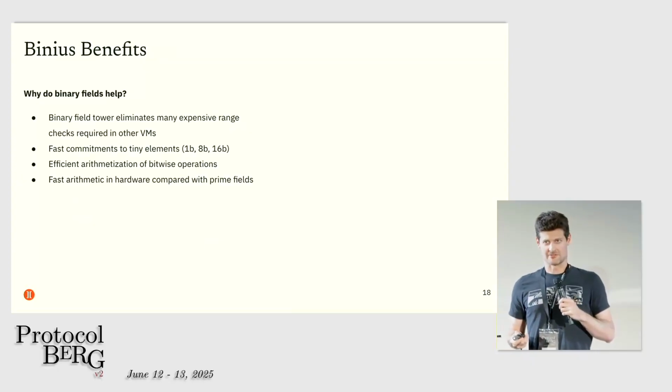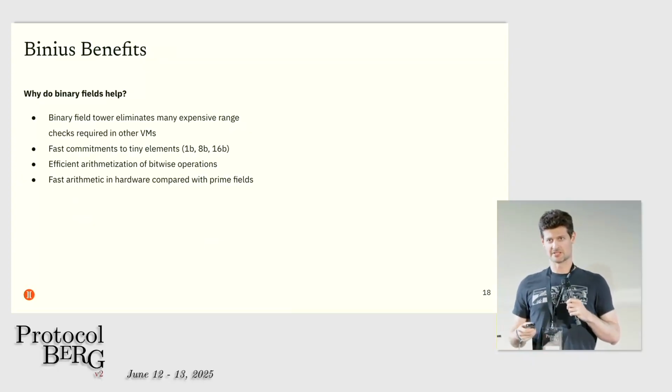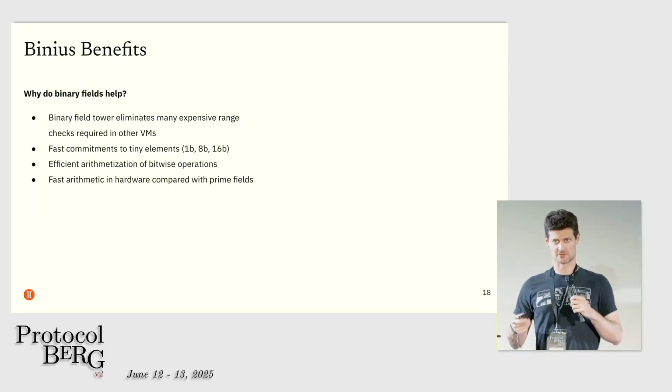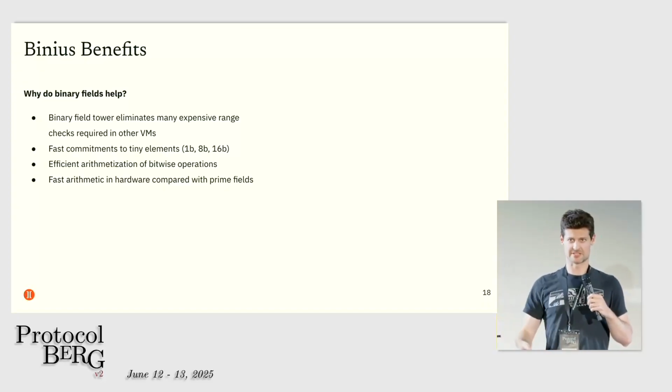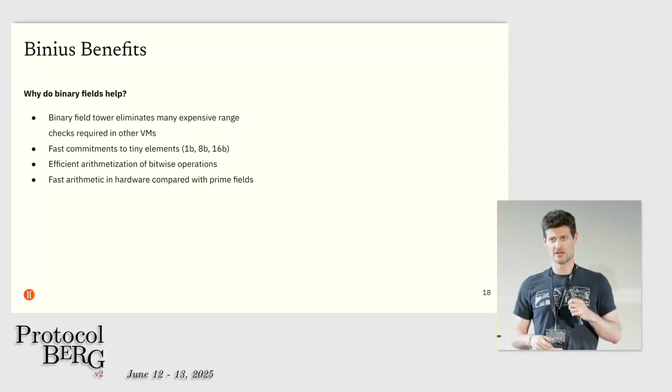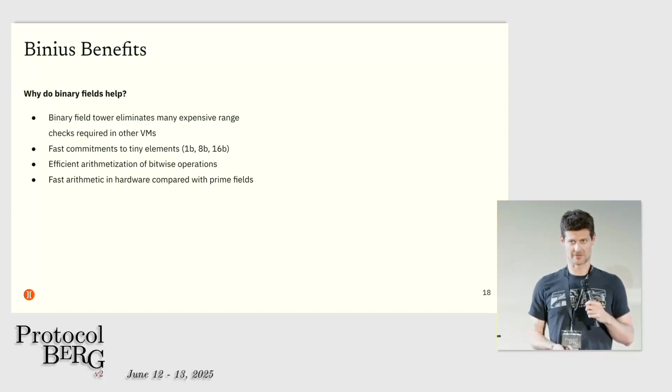What are some of the benefits that we get from using the Binius proof system as a binary proof system that's sort of different from some of its competitors? Well, the binary tower fields, because we have these different data types of different bit sizes, eliminate a bunch of range checks, which are a common tool that other VMs using prime fields need to do. And so by dropping these range checks, we can save a lot of work.